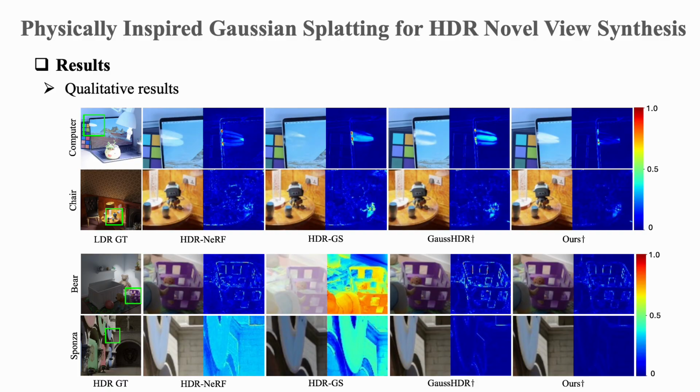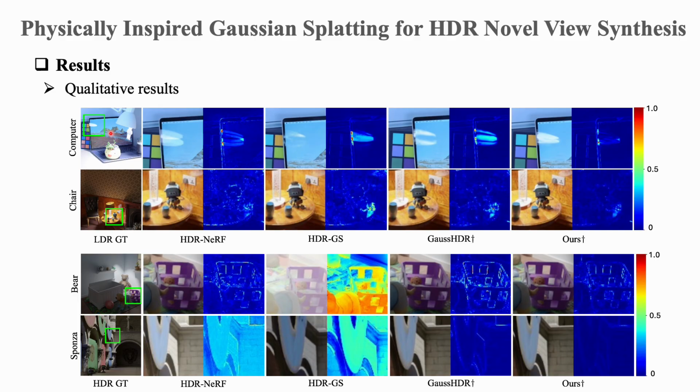For the qualitative results, we provide results on both LDR and HDR scenes. For each method, we also visualize the residual map with respect to the ground truth to demonstrate the difference. As can be seen, for the LDR scenes, the compared method shows noticeable missing contents for saturated regions, for example, the reflection region here, which indicates unconstrained information loss after tone mapping.